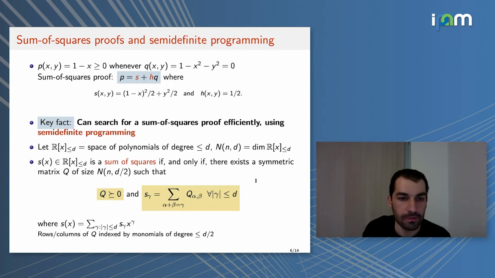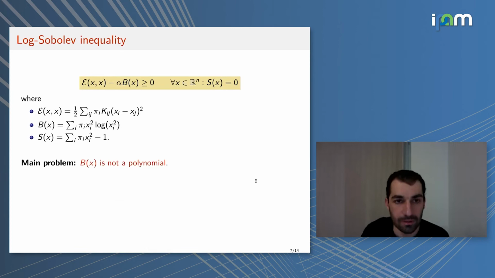So this is a very brief overview of sums of squares. Let's now go back to Log-Sobolev inequalities. This is what I would like to do: I have my Dirichlet form, I have my entropic term, which I just call B of x, and I want to show that this is non-negative for all x in the sphere. I'm going to assume first that someone gave me an alpha and I want to see if it's a feasible one, but we'll see very easily that we can also just search for alpha in the optimization problem. Just to fix ideas, let's assume alpha is given.